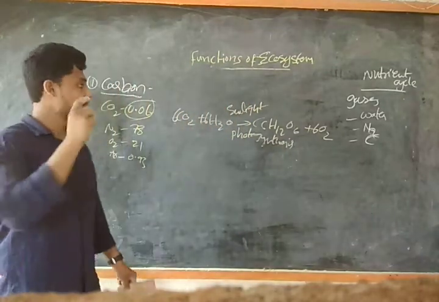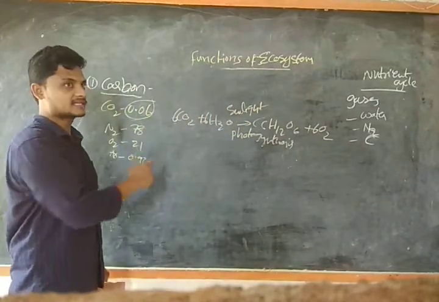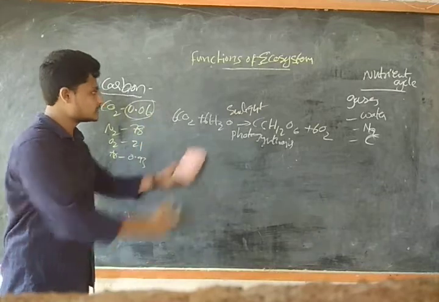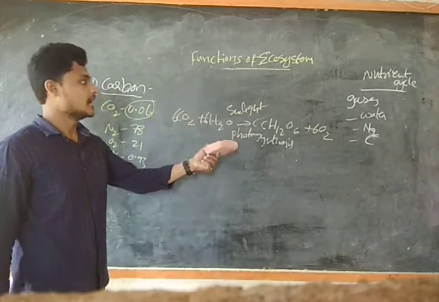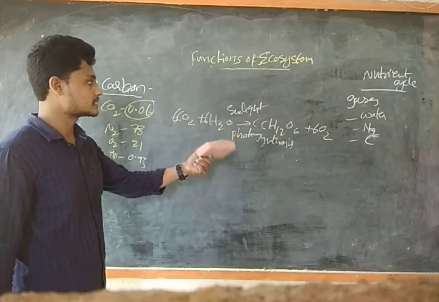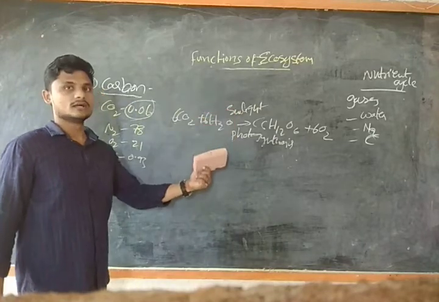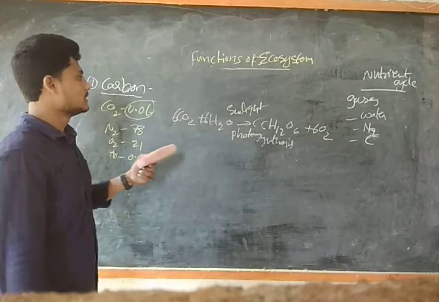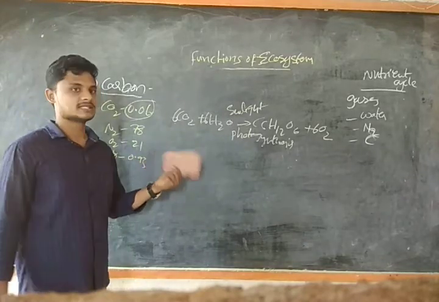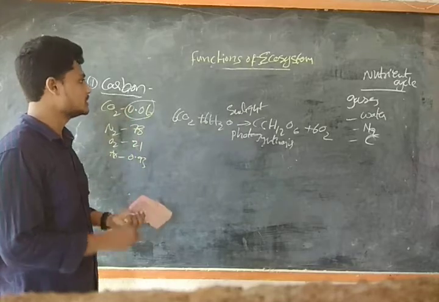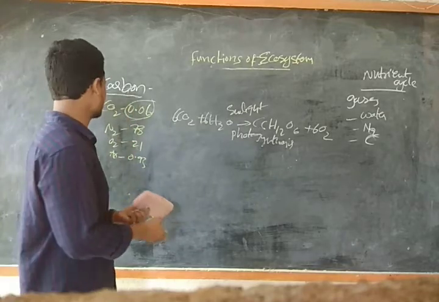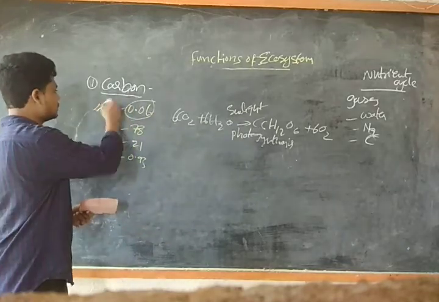So plants take the carbon dioxide, and through the water from the roots they prepare the carbohydrates, that is C6H12O6, and the oxygen, guys. In the presence of sunlight, this is known as the photosynthesis process. So guys, clear? So how the carbon cycle takes place in the system that we are going to deal with. This is very important, guys.